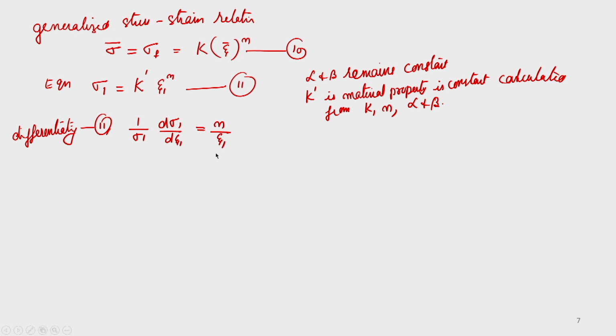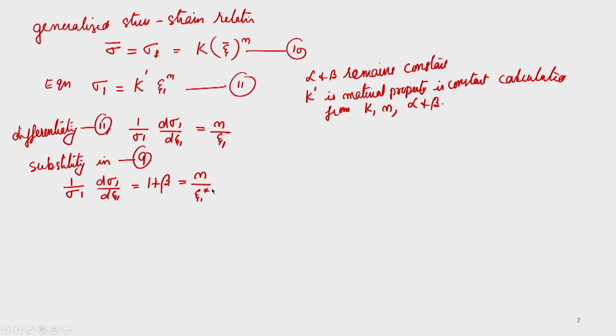For the maximum tension, substituting this in the previous equation number 9, 1 by sigma 1 into d sigma 1 by d epsilon 1 is equal to 1 plus beta, which equals N by epsilon 1 star.